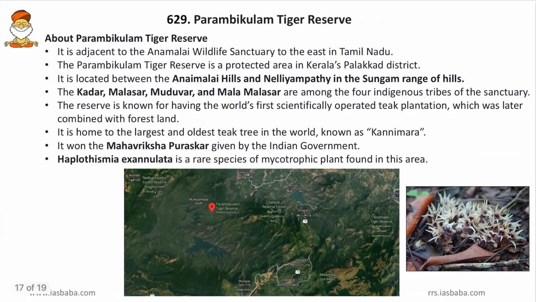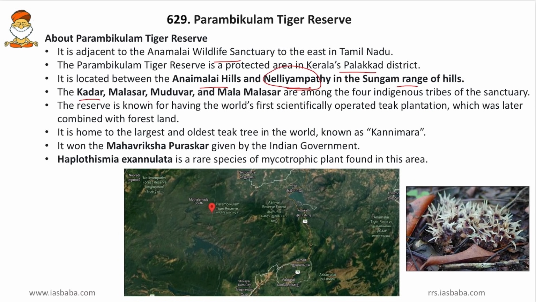Now come to the next one, the Parambikulam Tiger Reserve. Friends, it is adjacent to Annamalai Wildlife Sanctuary to the east in Tamil Nadu. Then the Parambikulam Tiger Reserve is a protected area in Kerala's Palakkad district. So it is present in the Palakkad district of Kerala. And then it is located between the Annamalai Hills and the Nelliampathy forests in the Sahyadri range of hills. So it is between the Annamalai forests and the Nelliampathy forests. So this Nelliampathy lies in the hills. So that inference we can draw here.